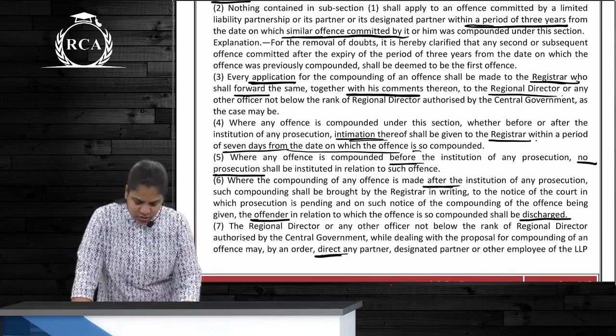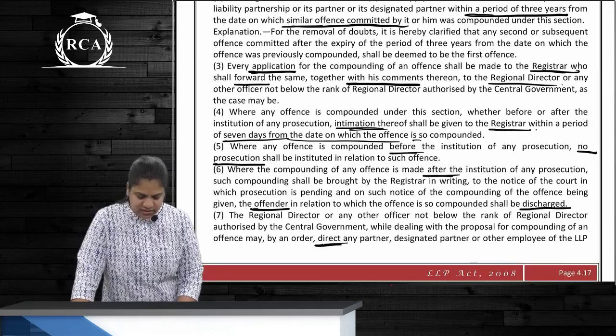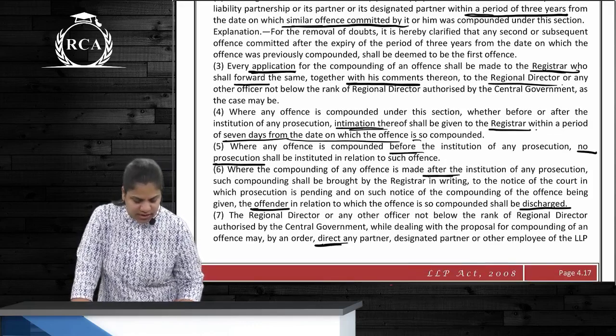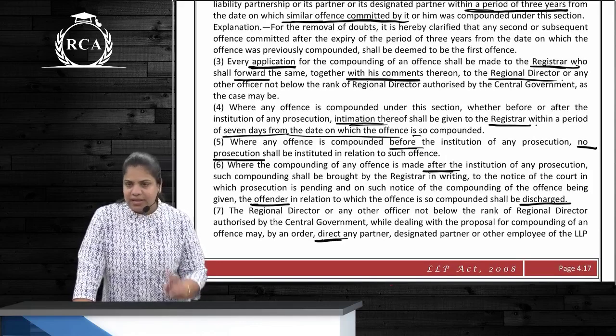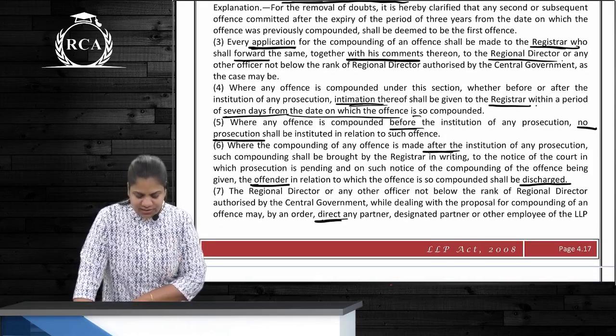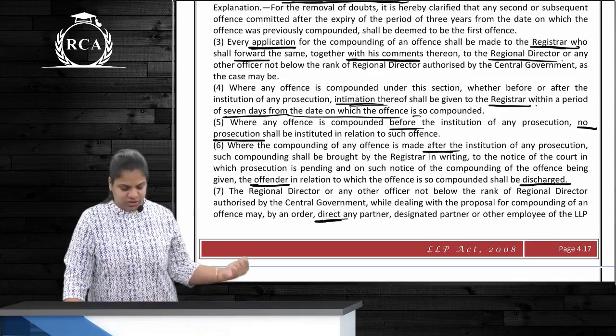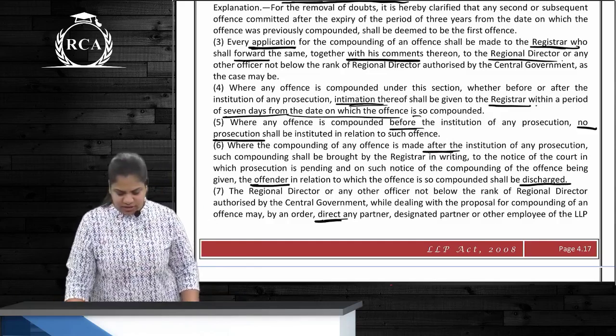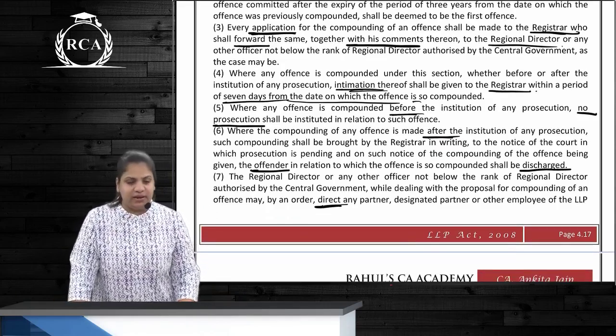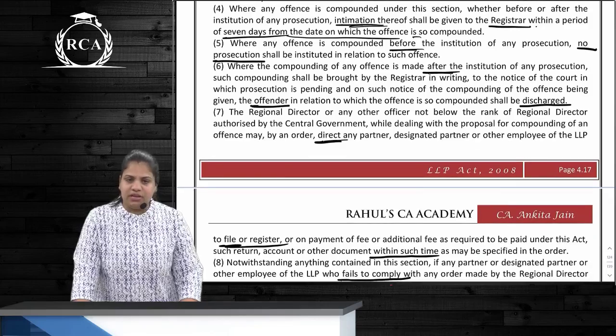One second. First, inform this to registrar. RD will give the order. Inform this to registrar within 7 days that it is now compounded. Then it has 2 effects. If offence is compounded before prosecution, then no prosecution to be instituted. If it is after prosecution, then that will be discharged. Right?